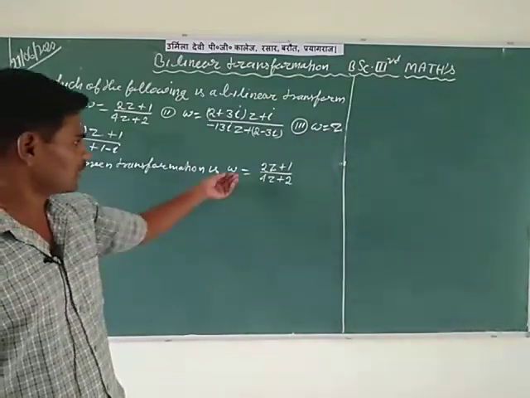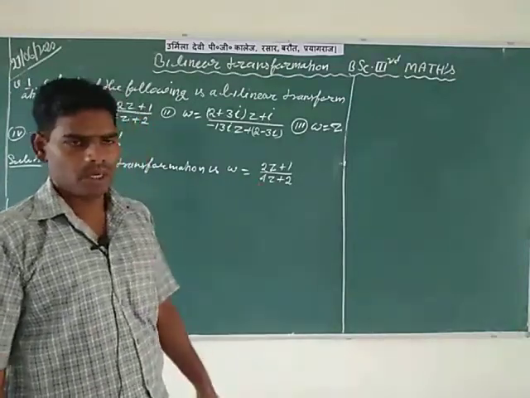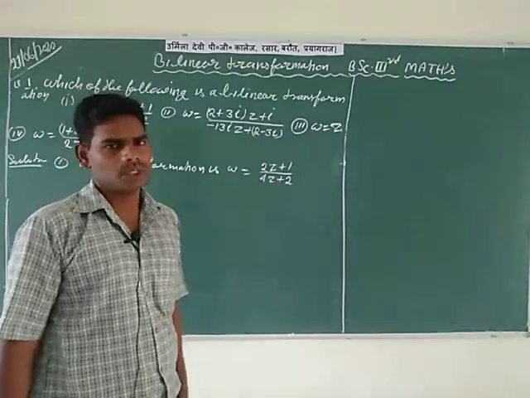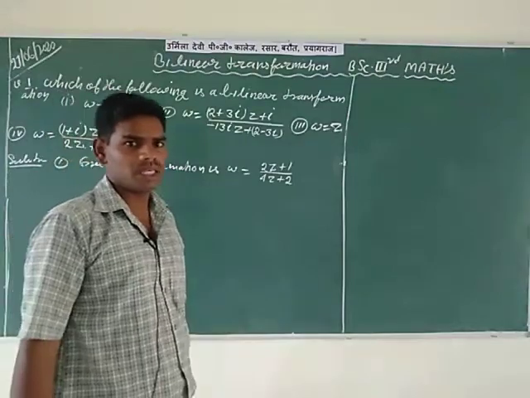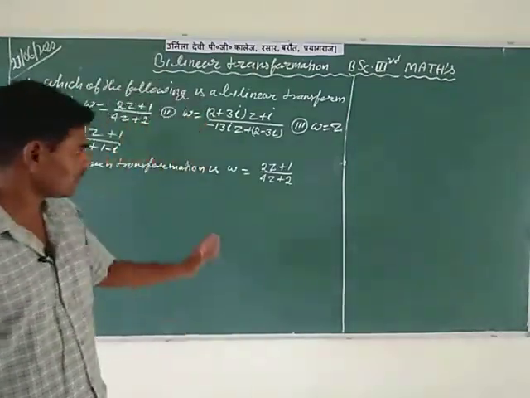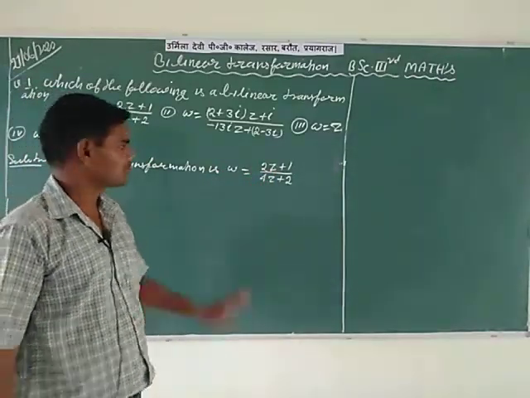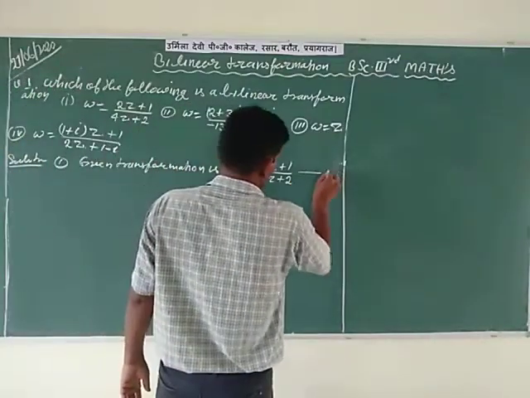Here W is a complex number on the W plane, Z is a complex number on the Z plane, and 2, 1, 4, 2 are real numbers. In the previous article, please note that small a, b, c, d can be complex or real numbers. So here a, b, c, d are real numbers, and this transformation is denoted by the first transformation.